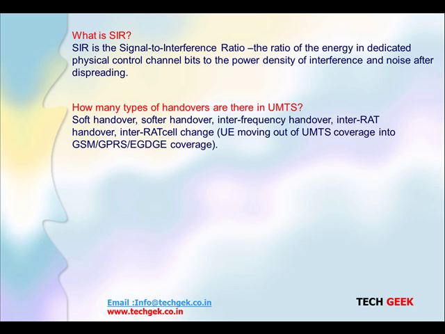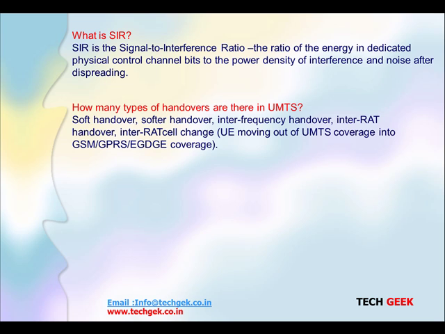How many types of handovers are there in UMTS? It's very simple. We have soft handover, softer handover, and inter-frequency handover. In the case of inter-frequency, when we have dual frequencies, a handover from one frequency to another frequency is what we call an inter-frequency handover.